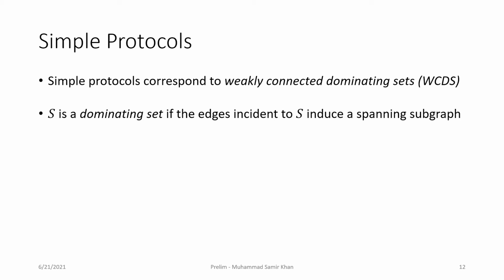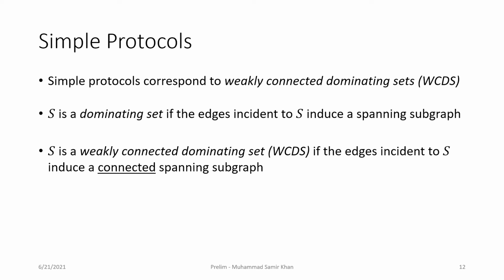Another way to put it is that S is a dominating set if the edges incident to S induce a spanning subgraph of G. For the weakly connected dominating set, we further require that this spanning subgraph must also be connected.